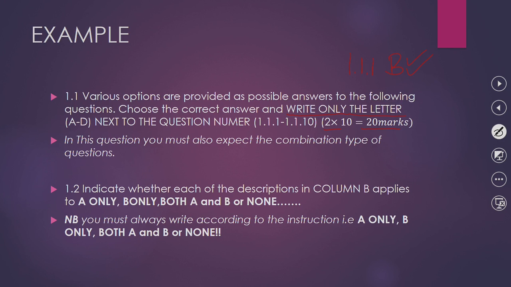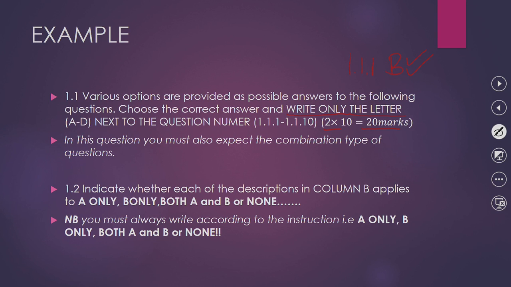Combination types of question. With combination types of question, there is always a description that is wrong, which makes that combination wrong. So make sure that you identify the wrong description, so that you can identify the correct combination. So you need to make sure that you identify that one.